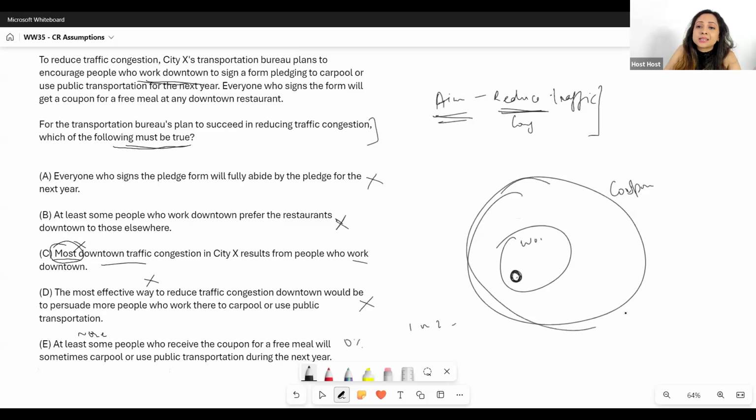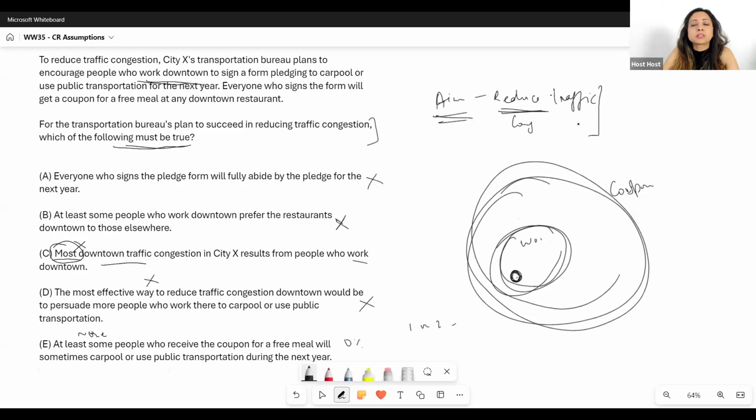So I'm saying that none of the people who receive the coupon will carpool or use public transport, then automatically this entire set will also not carpool. So it doesn't matter even if they've signed the pledge, they are not going to carpool. If they won't carpool, then traffic congestion will not reduce, right? And there goes my plan. Then my plan fails. So I need this to be true for my plan to succeed.